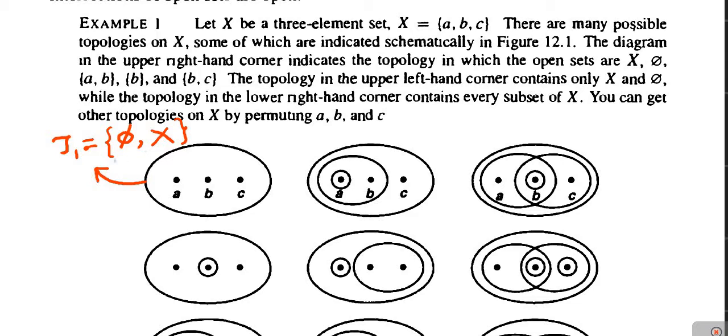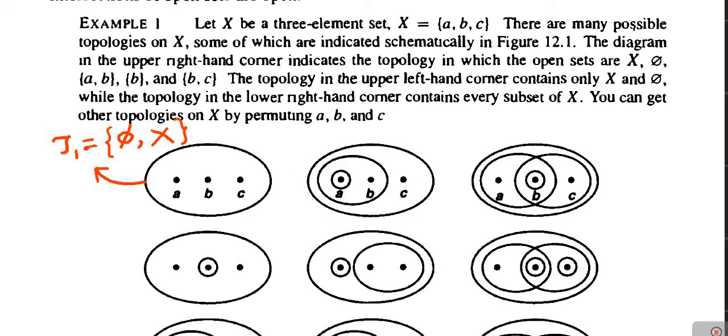So therefore this tau1 satisfies all three conditions required for being a topology, and hence this tau1 is a topology on X, which is shown by means of a diagram in the first example. Next, let us consider the topology which is given in this second diagram.